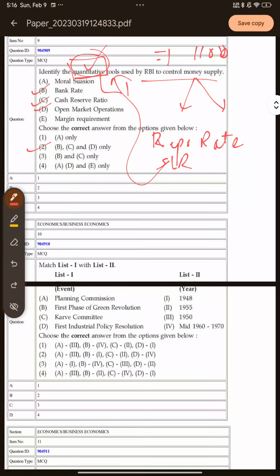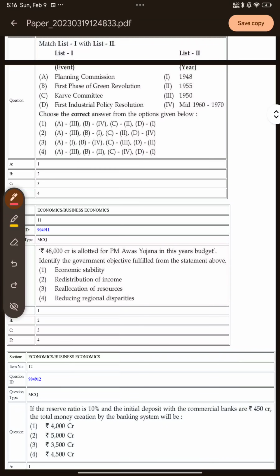So in the next question, they have asked you to match the following things. So we have certain things given over here and we have the year in which these things were established. So the planning commission was established in which year? Then we have the first phase of green revolution, then we have the Carvey committee, and then we have the first industrial policy revolution. So the first industrial policy revolution came in the year 1948. All right. The first phase of green revolution began in the 1960s. So option 4 is correct here.